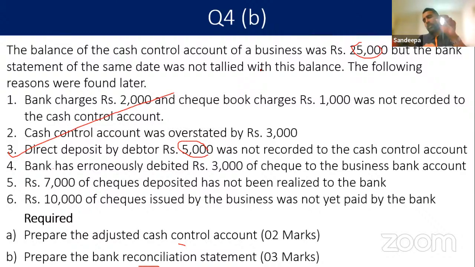This is the cash book balance. This is the statement balance. Cash book balance is higher, statement balance is lower. From where to where do we go? From the cash book to the statement. So do we deduct or add? Deduct. We have to deduct. Why? Because we go from the cash book to the statement.